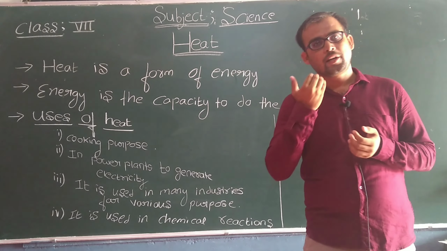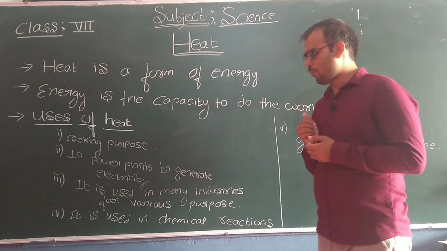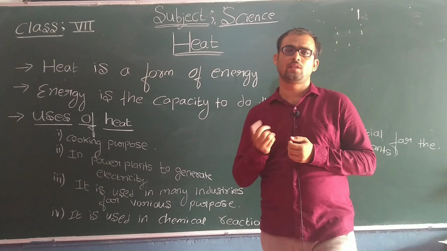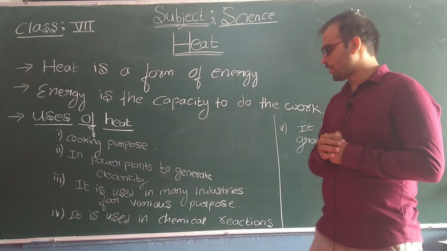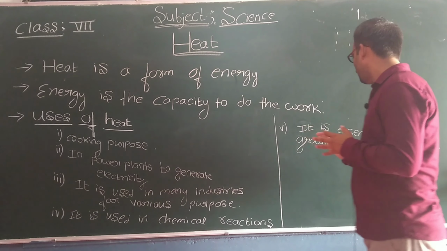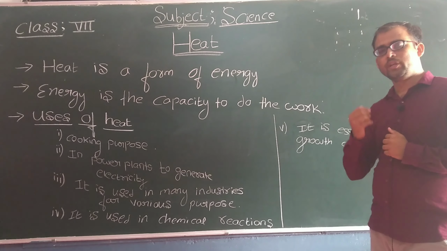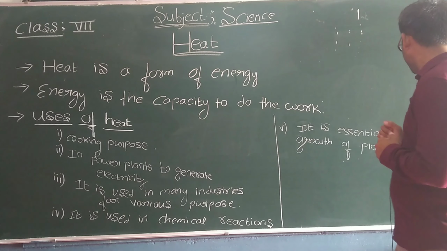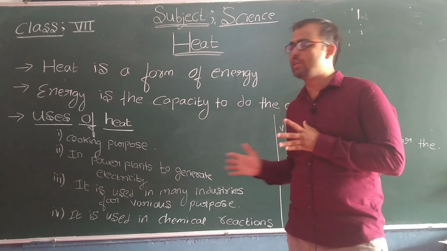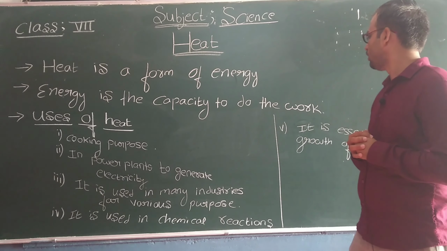So to generate that electricity, heat plays a major role, and it is used in many industries for various purposes. For example, in metal industries, in melting and molding of metals. Next, it is used in chemical reactions. There are some chemical reactions which occur in the presence of heat. Not only this, heat is also essential for the growth of plants and animals. Not only these uses, students, there are so many uses that we cannot list them.